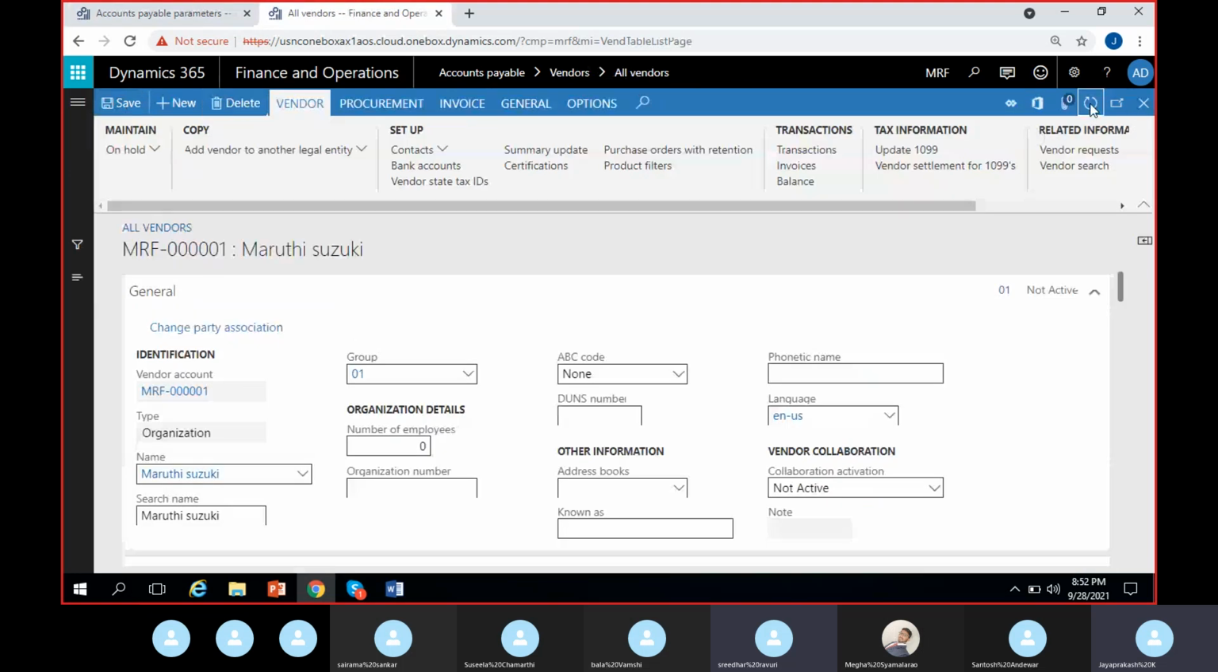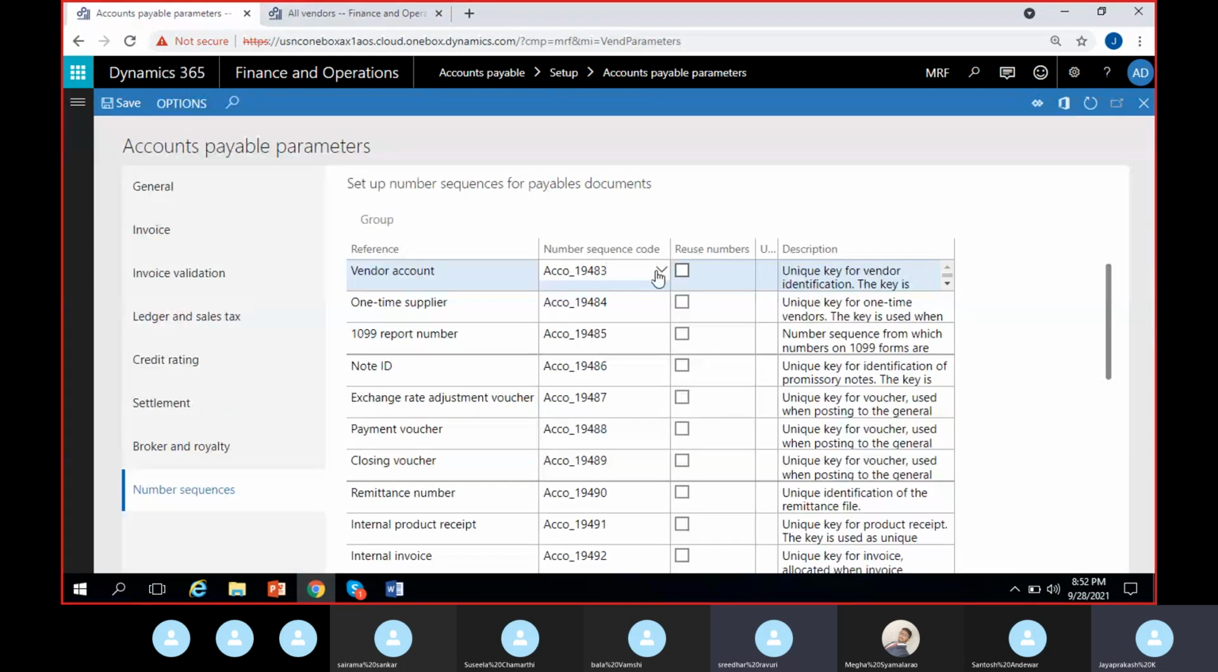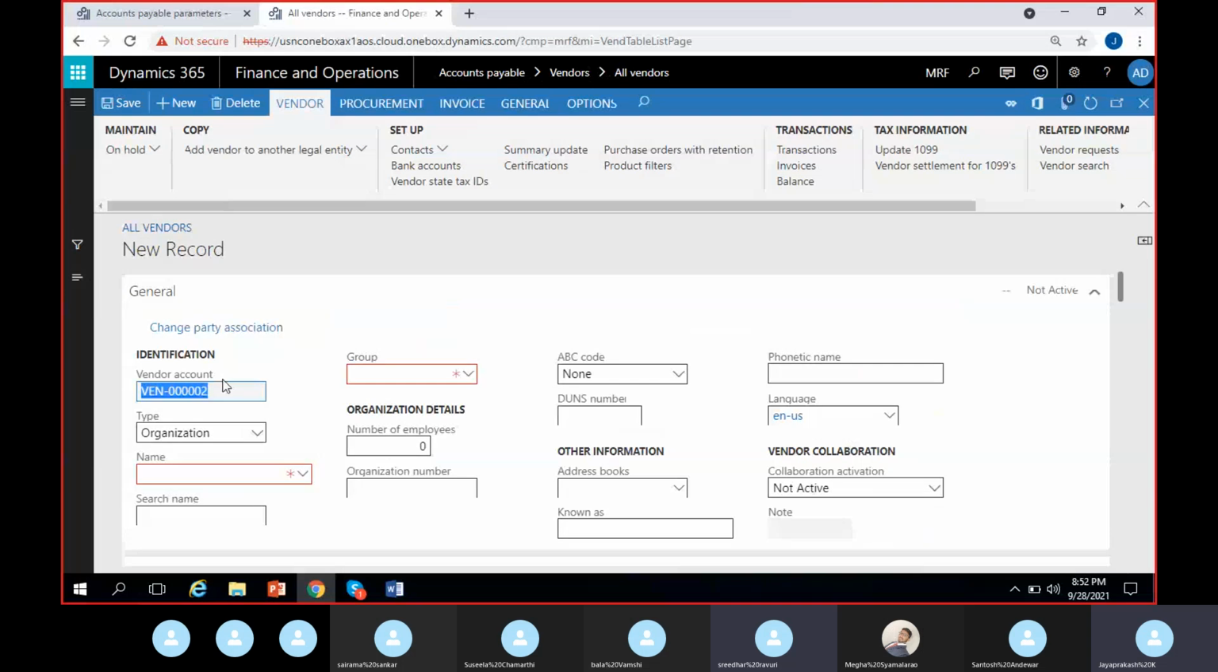Now if I refresh here and create the next vendor, let's see what number it will take. If I create a new vendor, see, it automatically took vendor 002, VEN 00002. That is coming from the number sequence that we have changed, right? So from there the system will automatically take this.